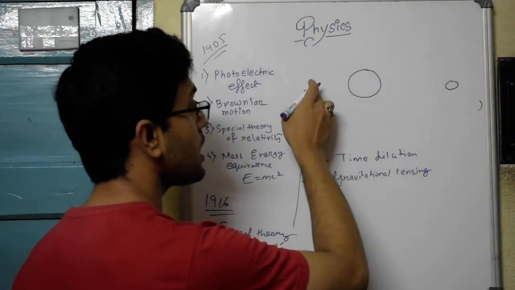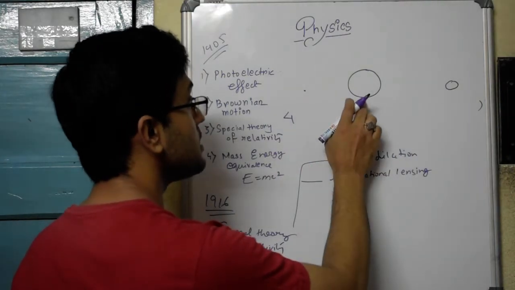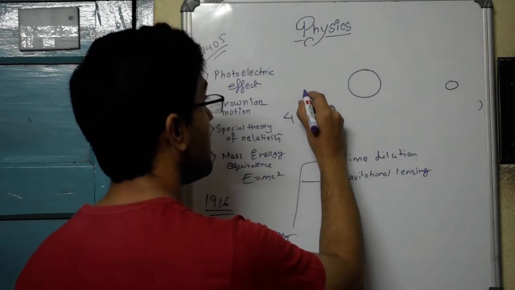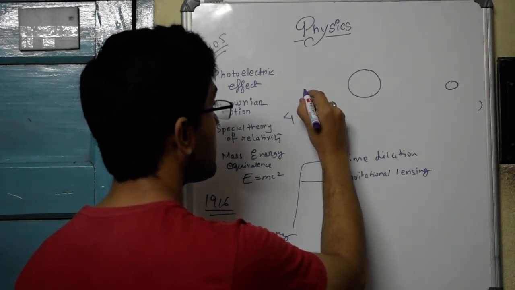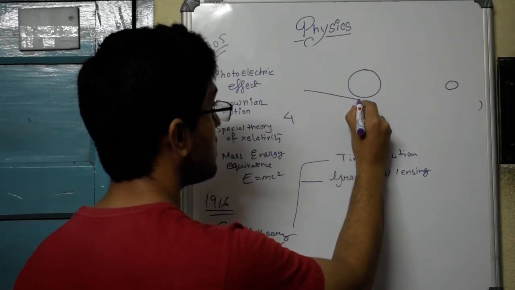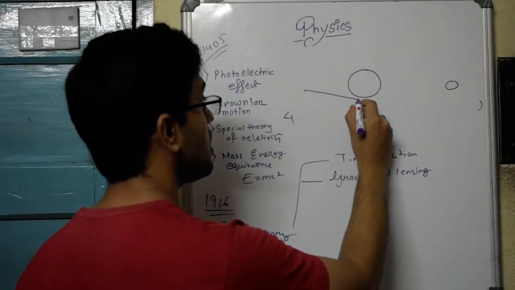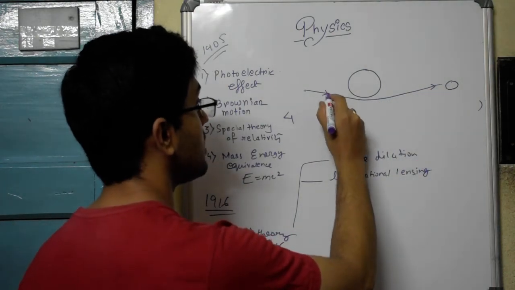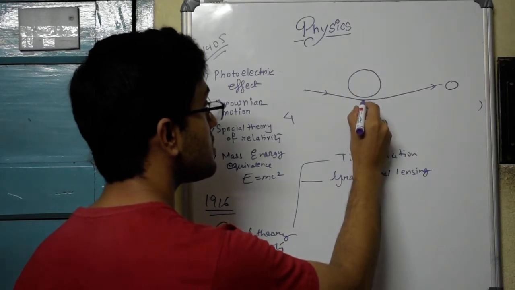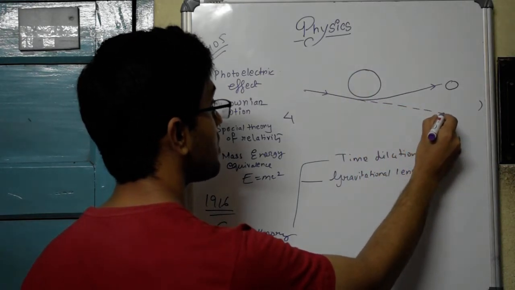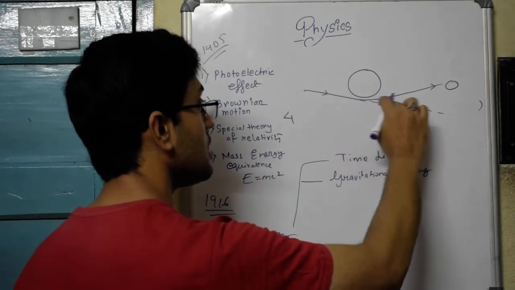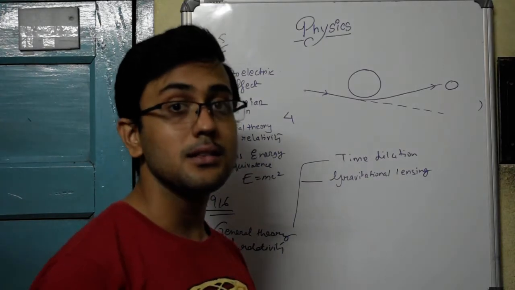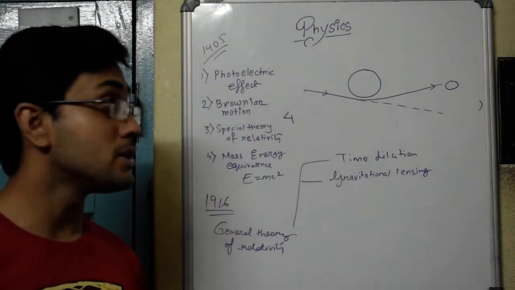From here you cannot directly see the star, but the sun, a body of huge gravity, will act as a lens. When the light of the star passes like this, the gravity of the sun will bend the ray of light, just like a lens does. If there were no gravity here, the ray of light from the star would have passed straight, but because of gravity it will bend, and you can see the star which is directly behind the sun. This wonderful phenomenon is called gravitational lensing.